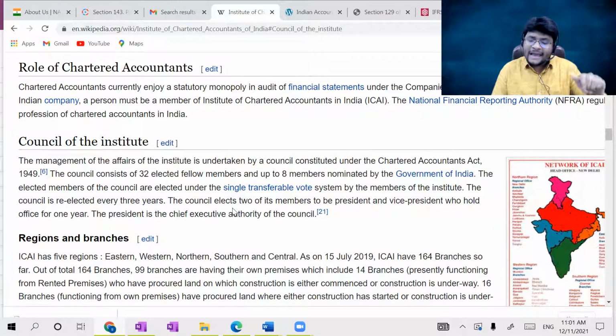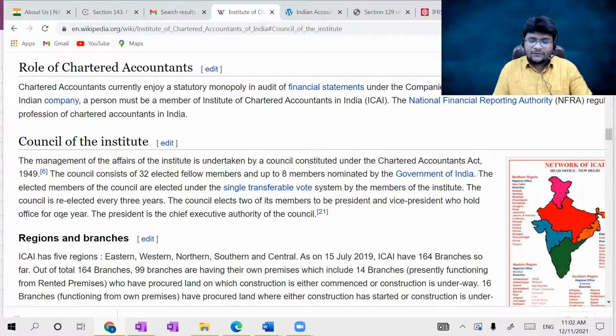The council again elects 2 of its members to be president and vice president, who hold office for 1 year. So every time on the website, you will see the pics of the president and the vice president. Ultimately, council members will reappoint one person out of such council members as president and another person as vice president, and their term is only 1 year. Every year, the president will change from time to time. So the president is the chief executive authority of the council.